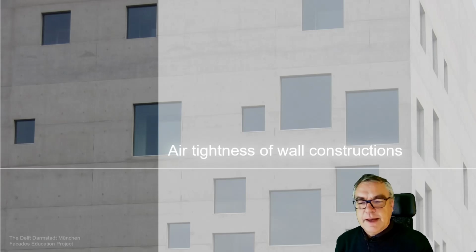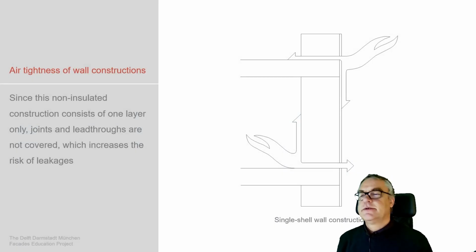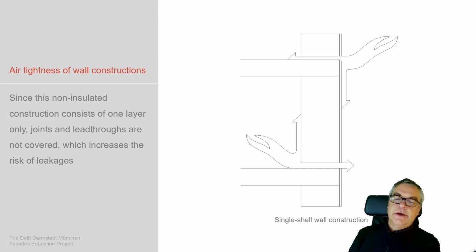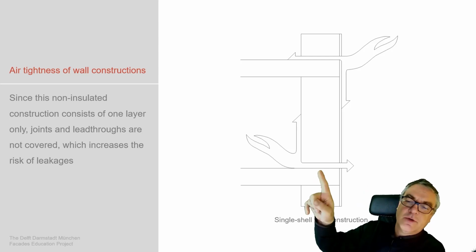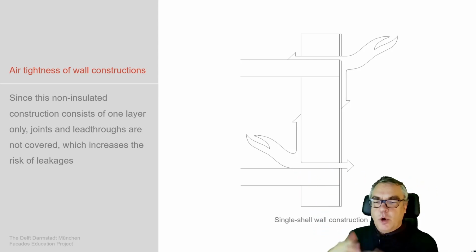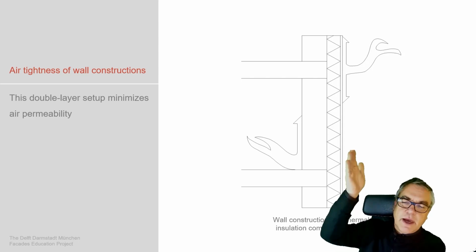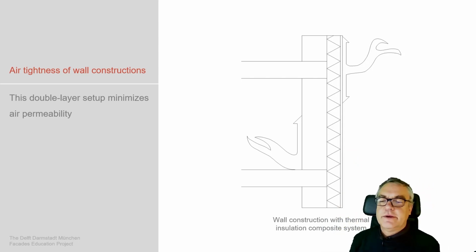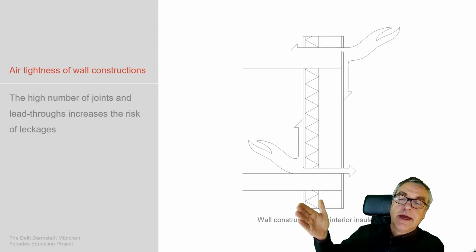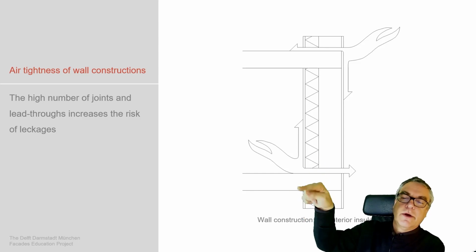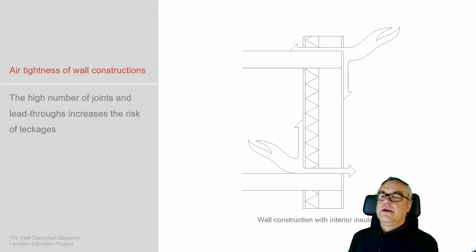So how do different types of walls deal with this? With a normal single layered structure, you can imagine where the one part of the component hits the other part of the system. This gap is always the point where the leakage would happen. This gets a lot better if you have an entirely wrapping, enveloping structure, which we do, for example, with thermal insulation at the outside of an envelope. If you do this at the inside, you can easily imagine, this is where two systems are matching each other, and that needs to be done in a high quality.